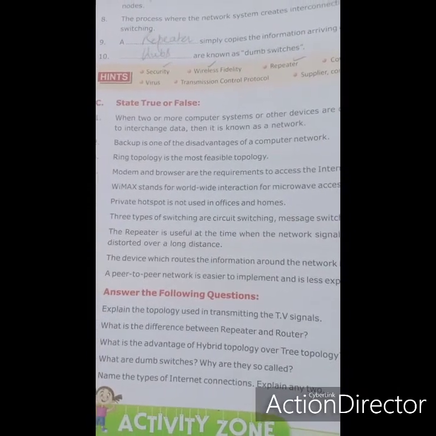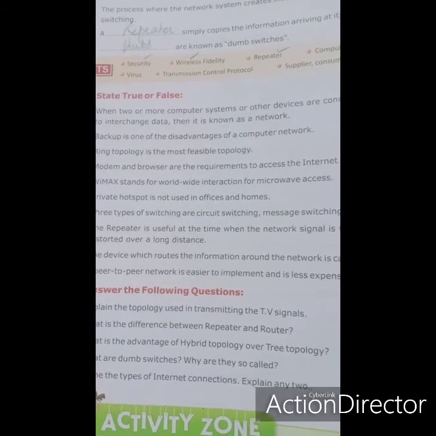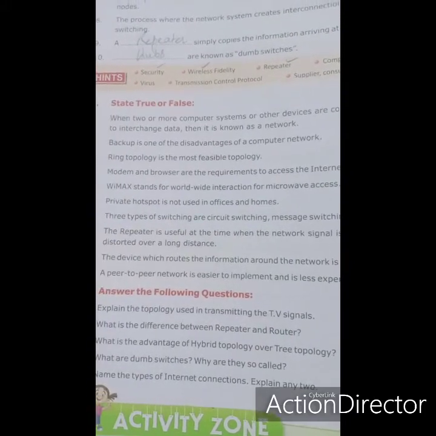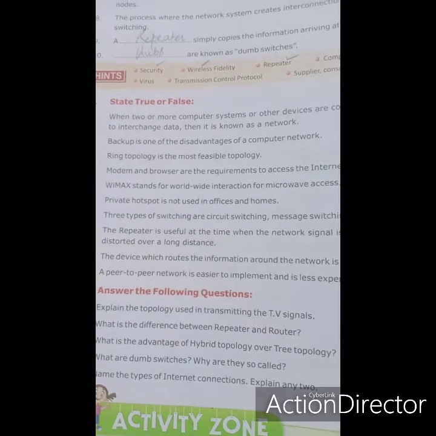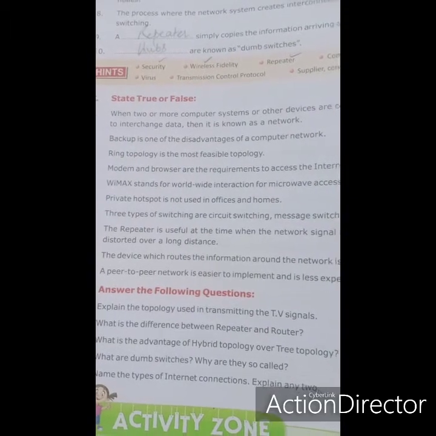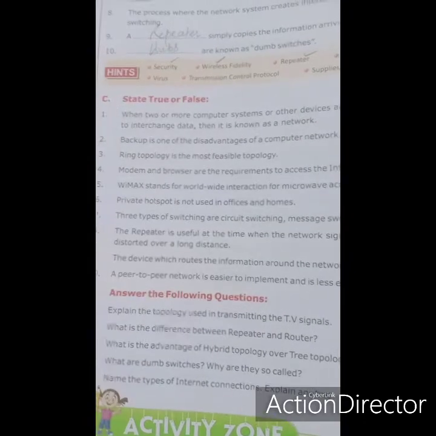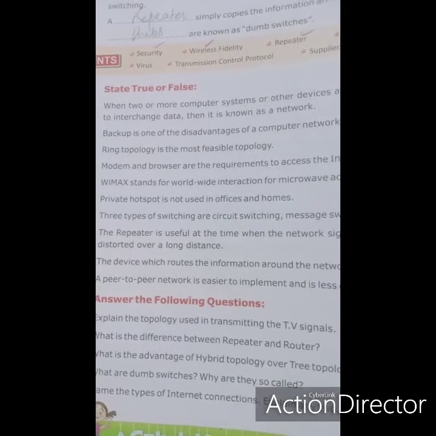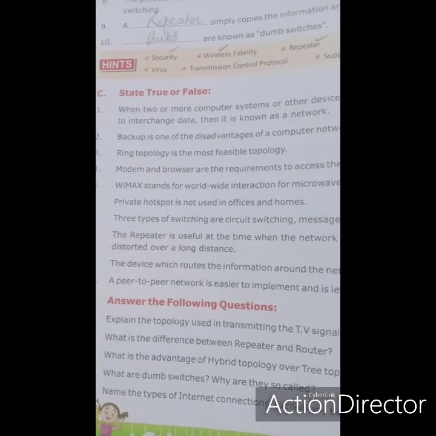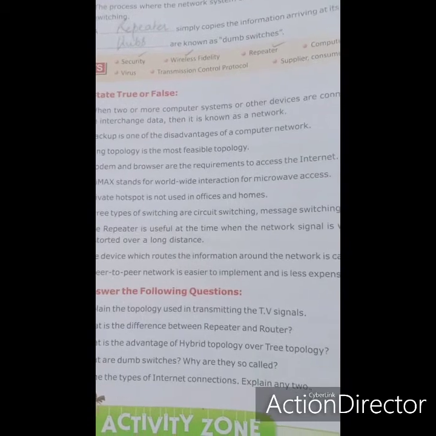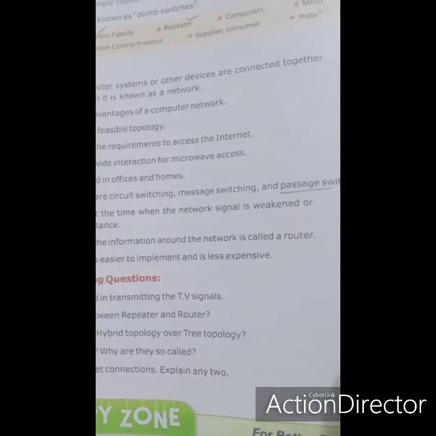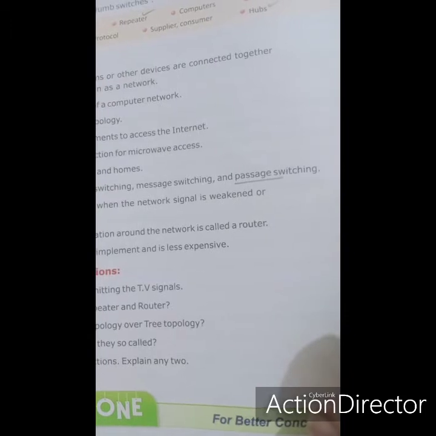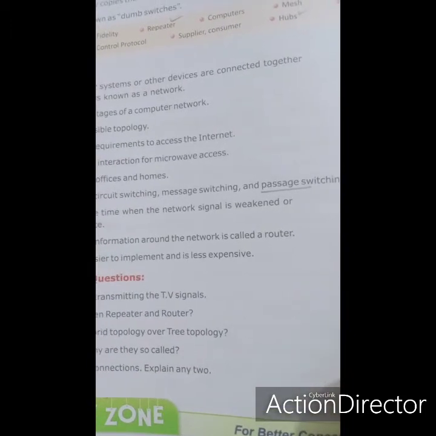WiMAX stands for Worldwide Interaction for Microwave Access. True or false? It's false, because it's given worldwide interaction. It's wrong. It's worldwide interoperability as the full form, so it's false. Private hotspot is not used in office and home. We can use it, so it's false. Three types of switching are circuit switching, message switching and passive switching. It's not passive switching, it's packet switching, so it's false.